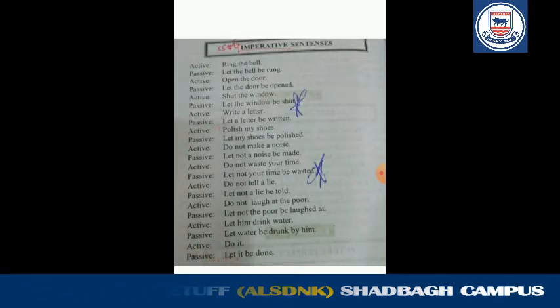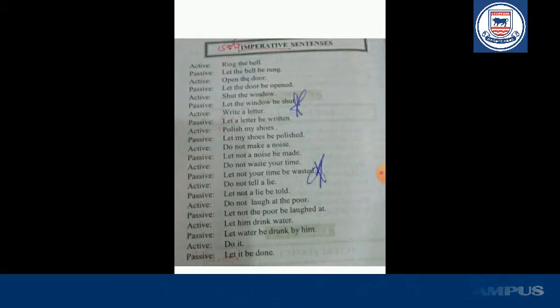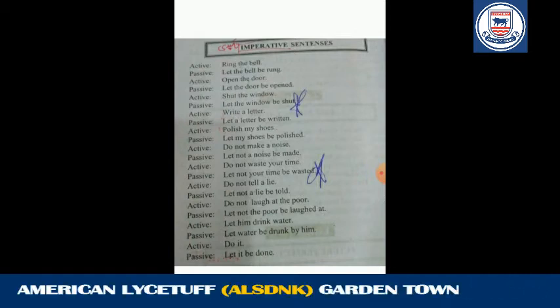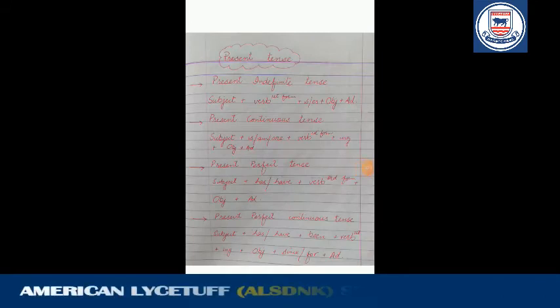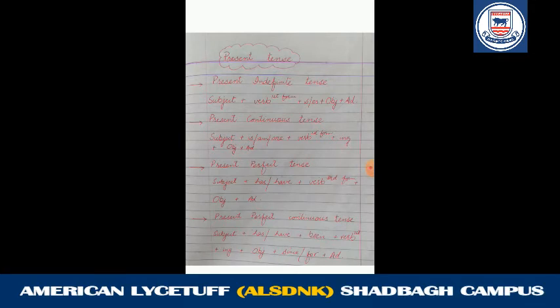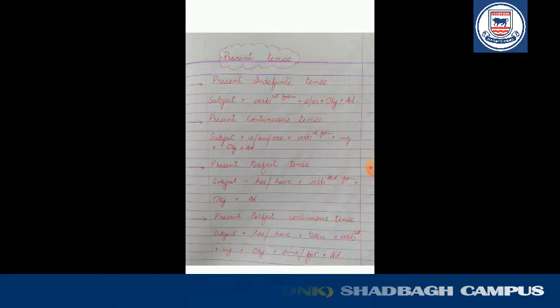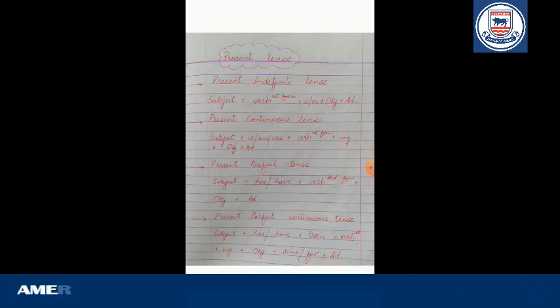Okay students, these are the imperative sentences. You have to practice these sentences, and you also have to practice their passives. Okay, friends, now we will talk about the correction of verb and tenses. Which tense? We will talk about the present tenses. There are four forms of present tenses. You are seeing I have written all this structure: present indefinite tense, present continuous tense, present perfect tense, and the last one, present perfect continuous tense.